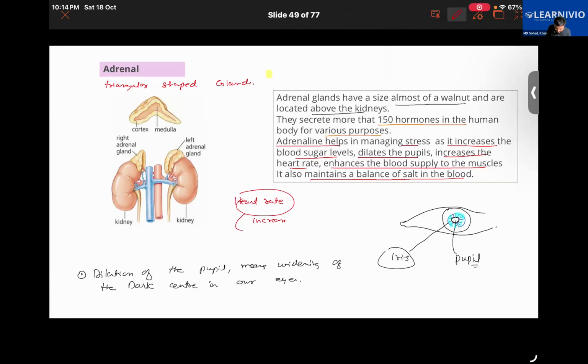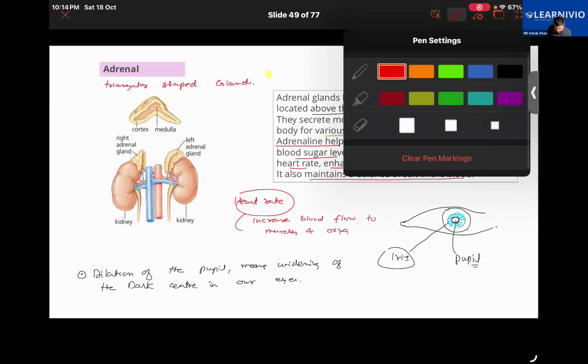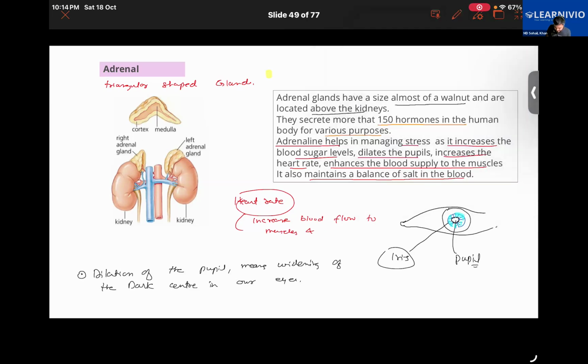So increased blood flow to muscles and, sorry, I meant to say muscles and brain actually. Thereby they will be getting more oxygen, so that will help you think quickly and react quickly. And all of that is basically part of your body's fight or flight response.